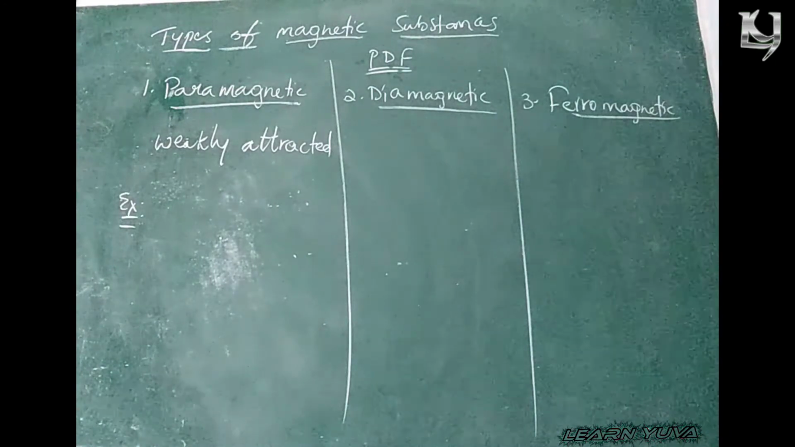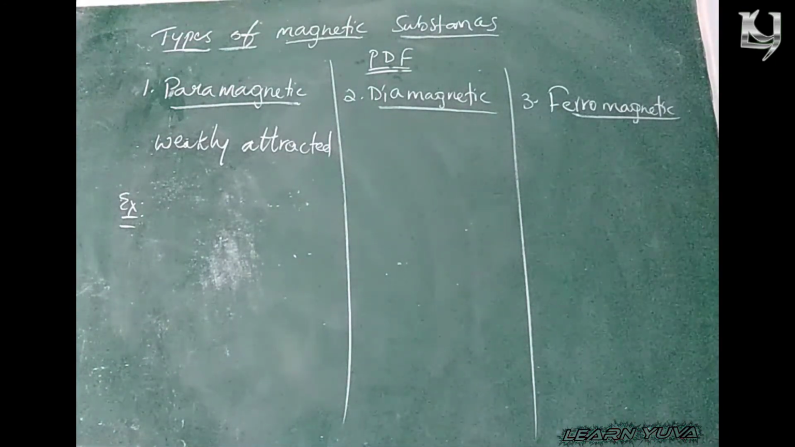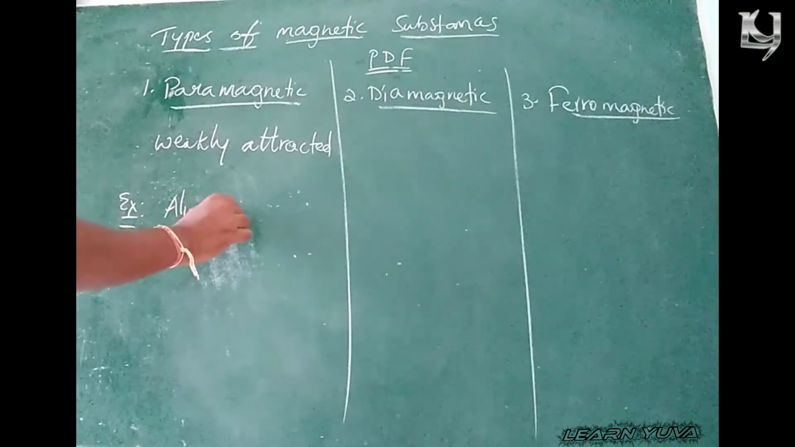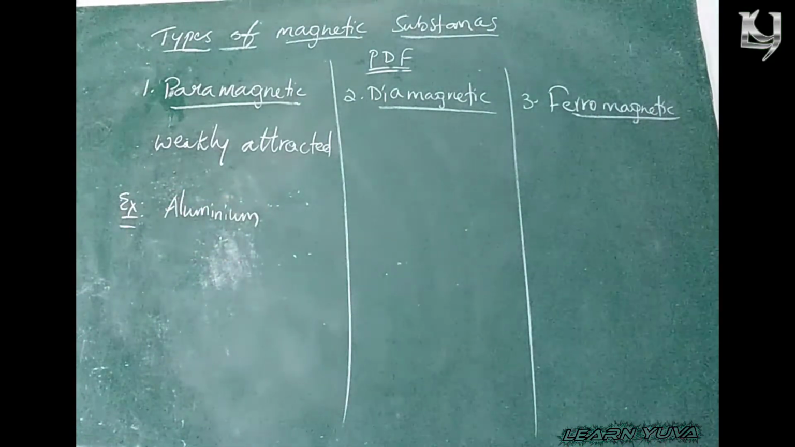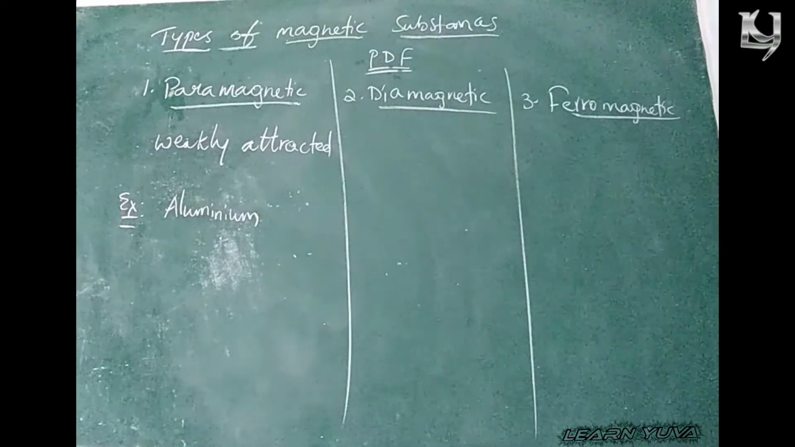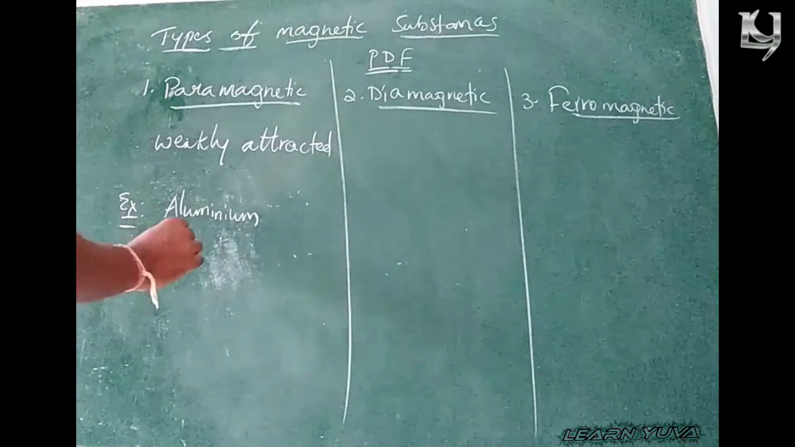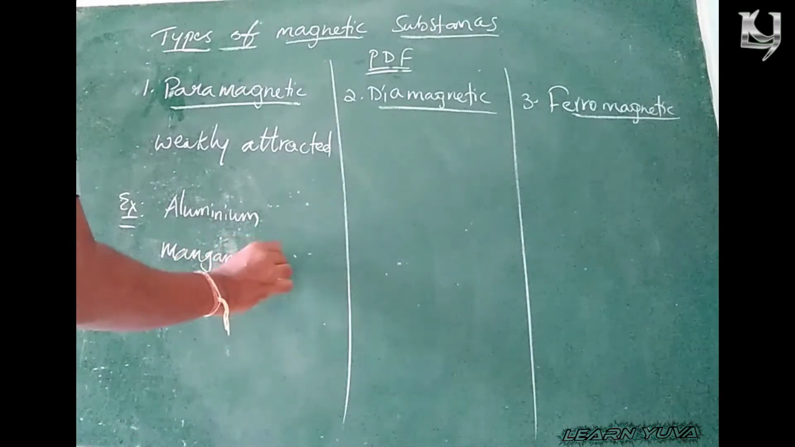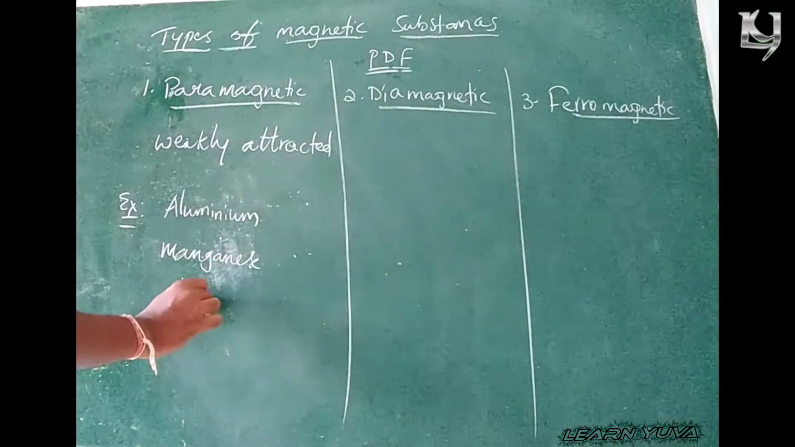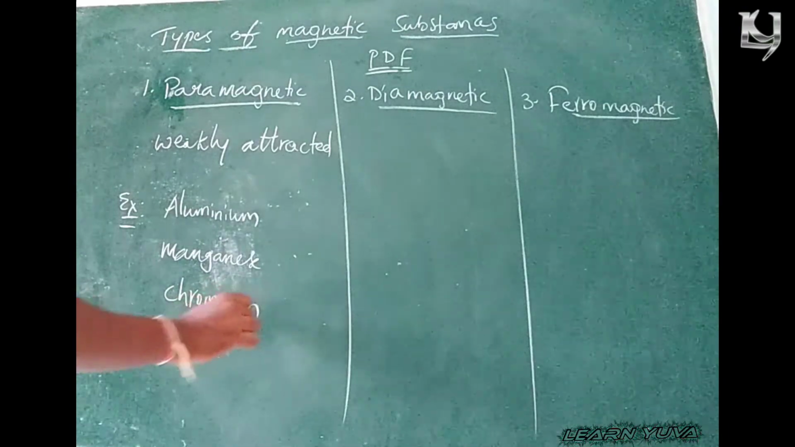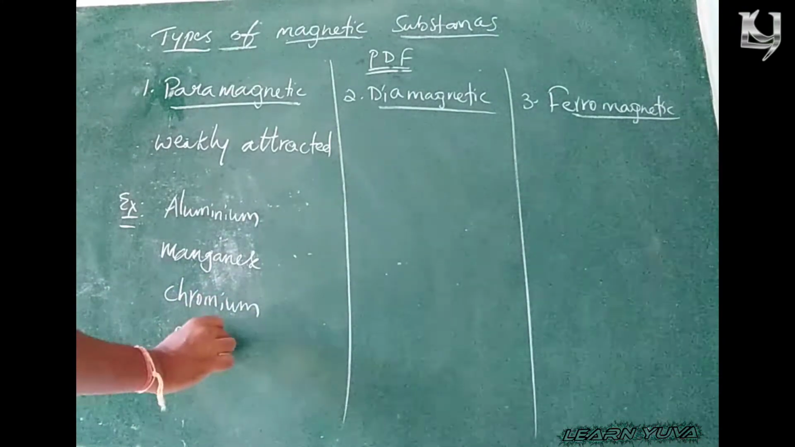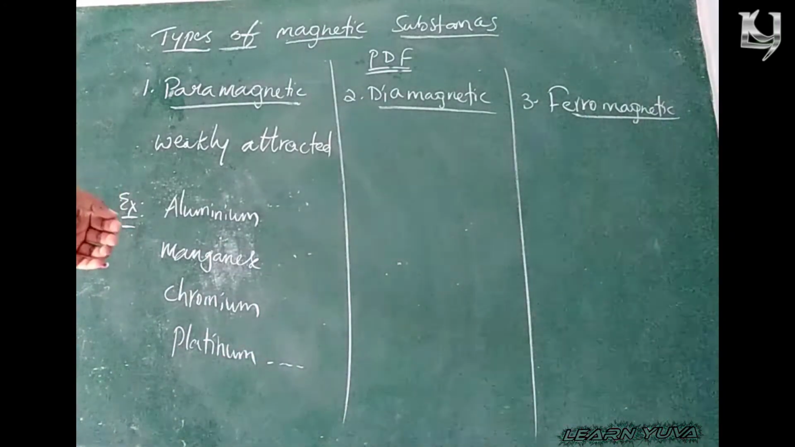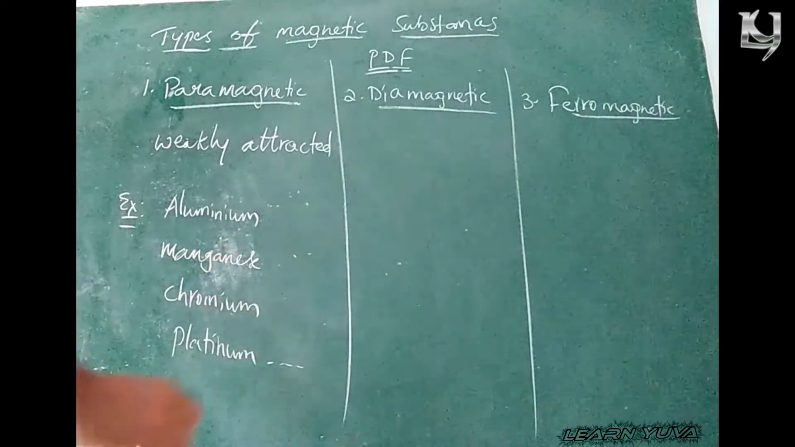The examples for paramagnetic substances are aluminium, manganese, chromium, platinum, etc. So these are the substances which are weakly attracted to the magnets.